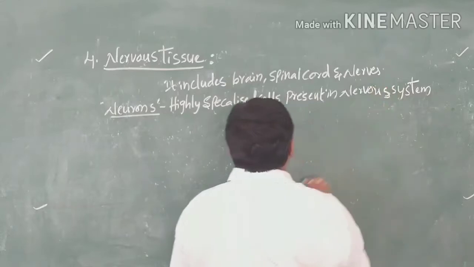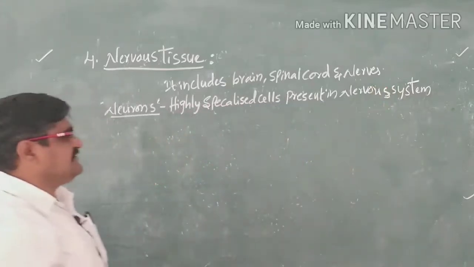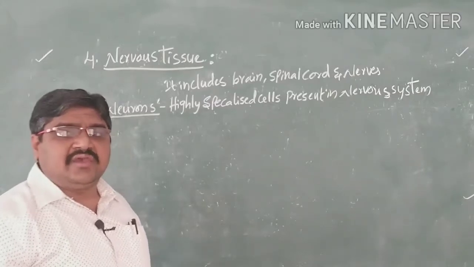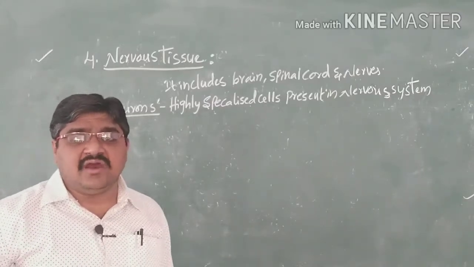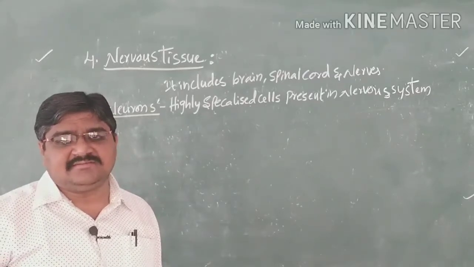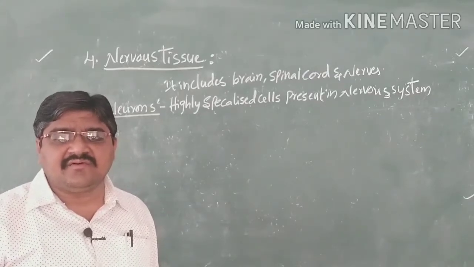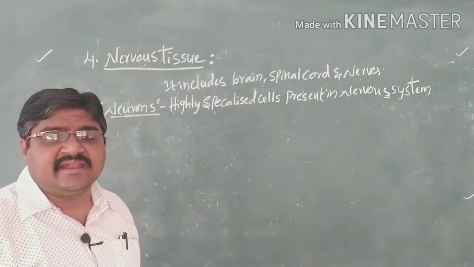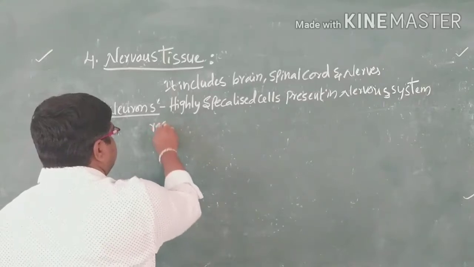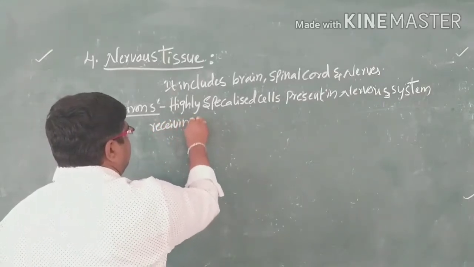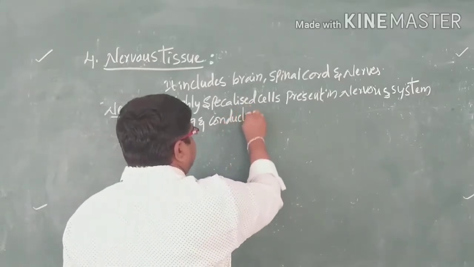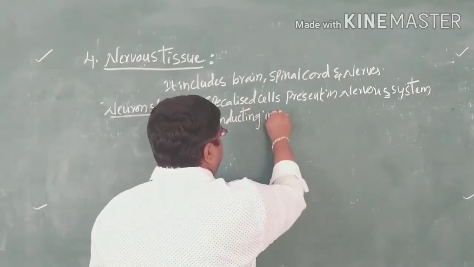These neurons are helpful for conducting an impulse, that means receiving and conducting the stimulus, an impulse.